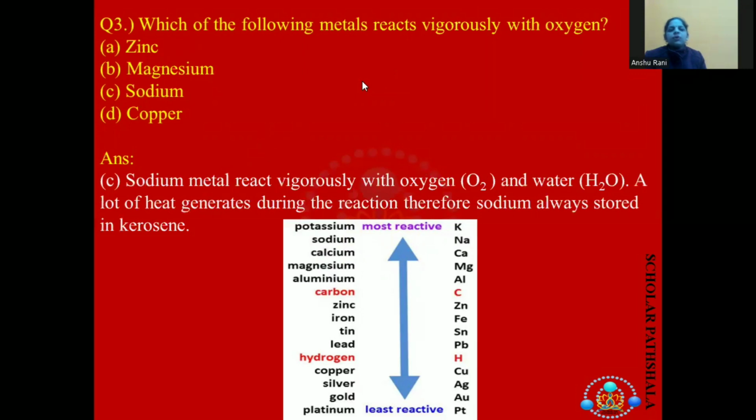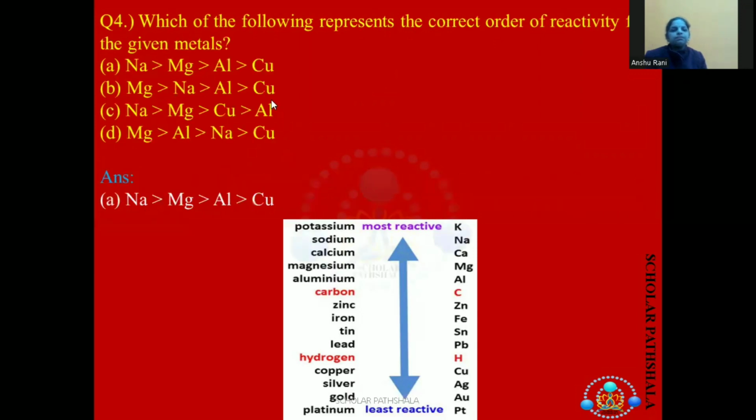Third is, which of the following metals reacts vigorously with oxygen? Which reacts with oxygen vigorously? Zinc, magnesium, sodium and copper. We know sodium catches fire immediately when it comes in contact with air and water. So sodium will be the answer.